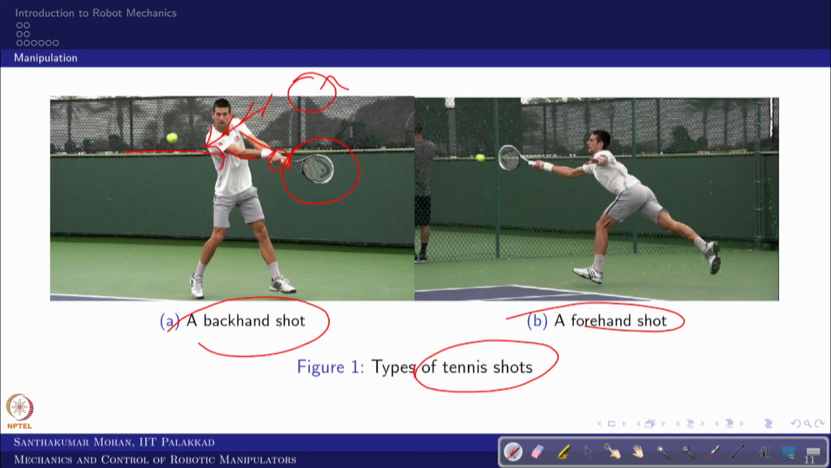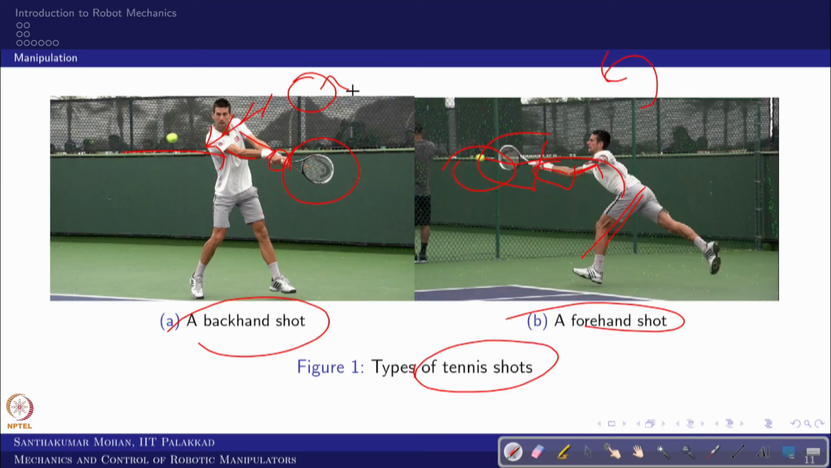Whereas, when he wants to take a side shot, the end effector is still the racket, but it is connected in series, in the sense this is grounded, but he is reaching through a series connection. So these are the two differences. One is open, and the other one is closed. The closed one is what we call a parallel manipulator.